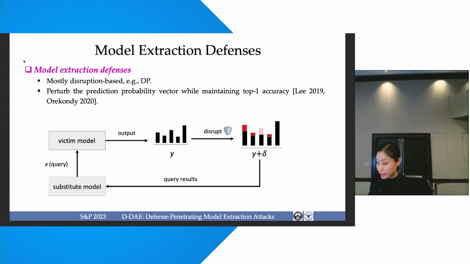For example, in this case, after the victim model has yielded the output, random noise will be added to the output and then returned to the attacker.